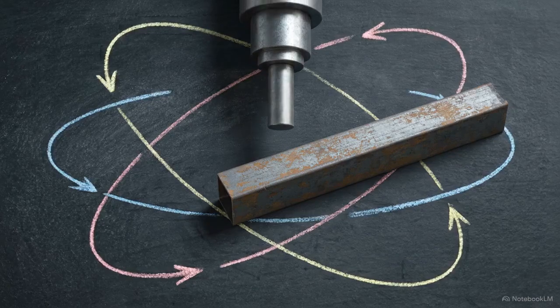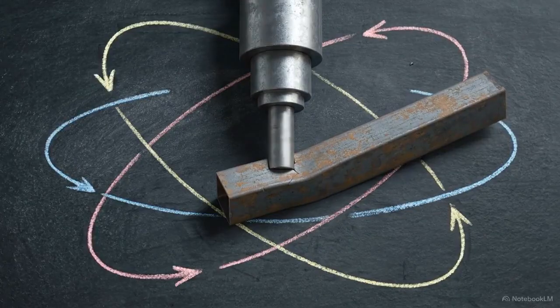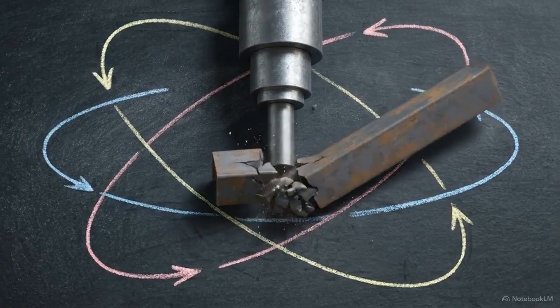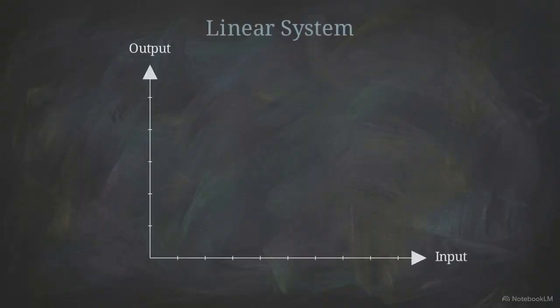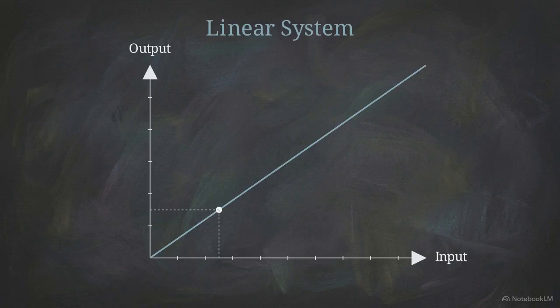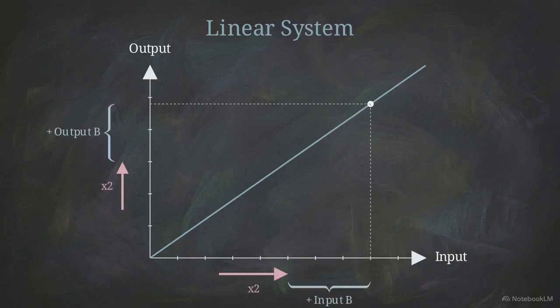Linear dynamic systems are predictable and orderly, but when encountering high amplitude forces, severe friction, or sudden snaps, that predictability fractures. A linear system obeys the principle of superposition. This means the relationship between cause and effect is strictly proportional. If you double the input, you exactly double the output, and separate responses can simply be added together.